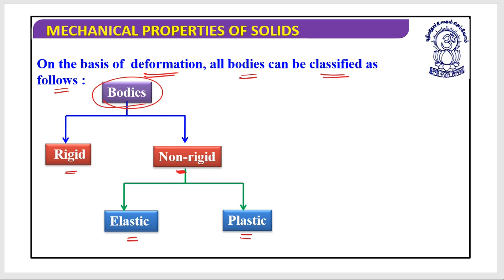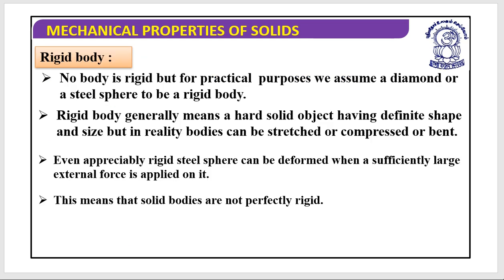So let's begin with what a rigid body is. When I say rigid body, in reality, if I understand it strictly, then no body is rigid. But for practical purposes, we assume a diamond or a steel sphere to be a perfectly rigid body. What does it mean?